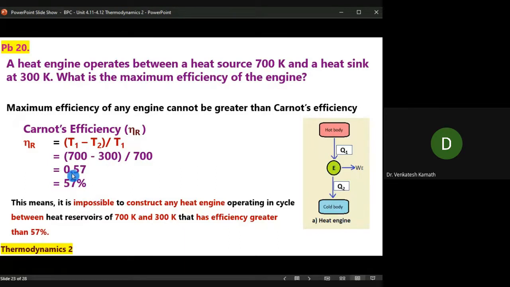So if somebody says that 60%, that's more than this, not possible. This is the maximum possible value. Beyond this, it is impossible. This is what I was telling you in the beginning, that when you design an engine or a process, thermodynamics tells you the upper limit beyond which you cannot work, beyond which you cannot improvise your system.